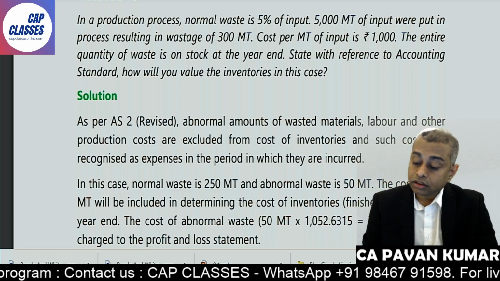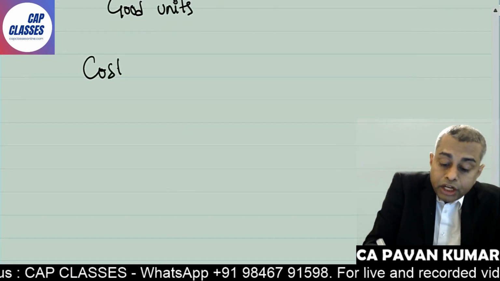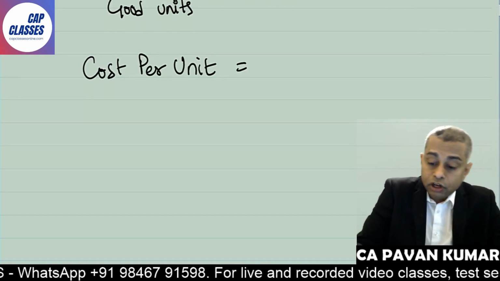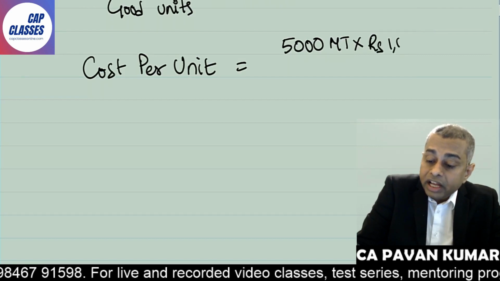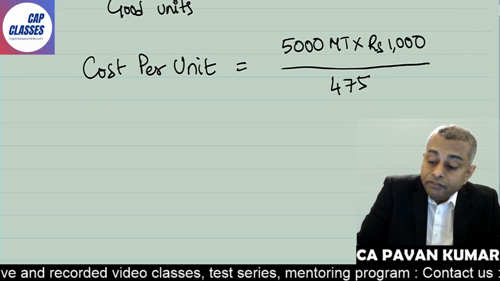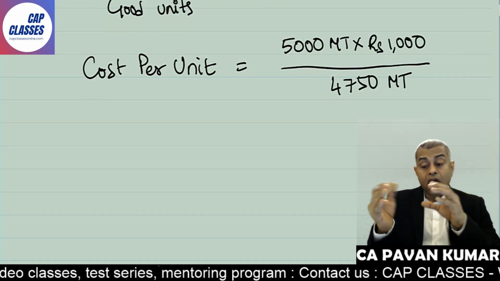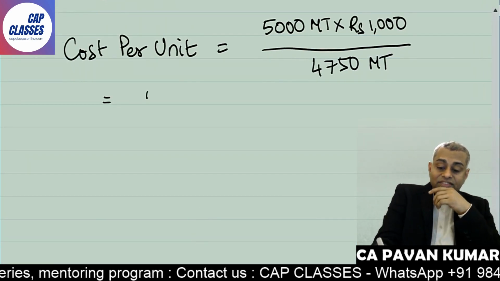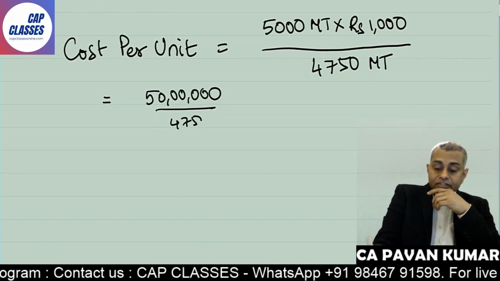Super. So now look here. Cost per unit is equal to 5000 metric tons into 1000 rupees per metric ton divided by 4750 metric tons estimated value. Total you are supposed to get 4750. So how much is this? 50 lakhs divided by 4750.